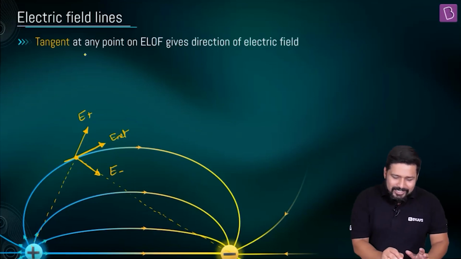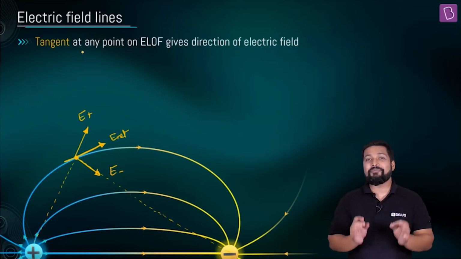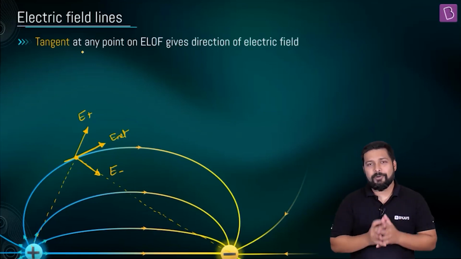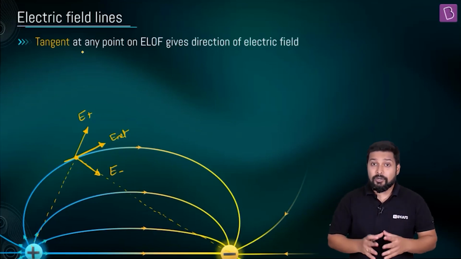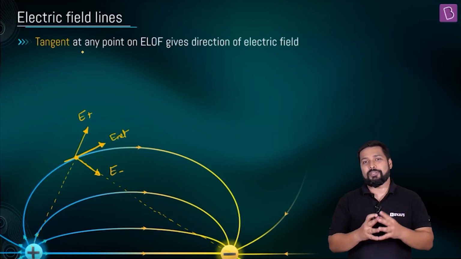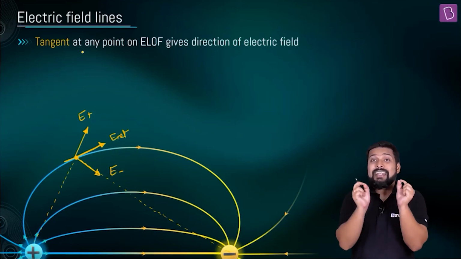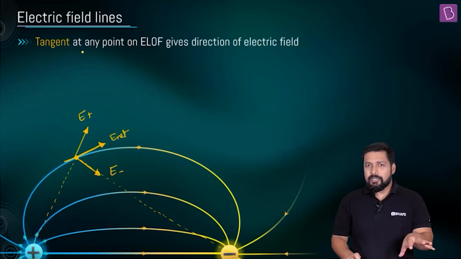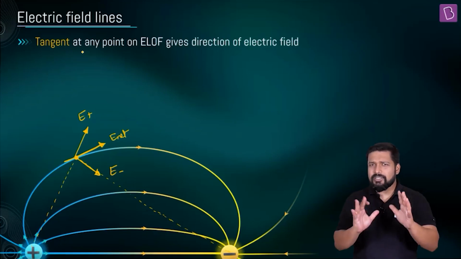So the tangent drawn at a point on the electric field lines will give you the direction of electric field at that particular point. And direction of electric field due to what? The direction of the net electric field is what is given to you. So remember this. The tangent gives you the net direction of the electric field, not the direction of the electric field because of any of these charges. It gives you the direction of the net electric field. This is something that you need to remember.